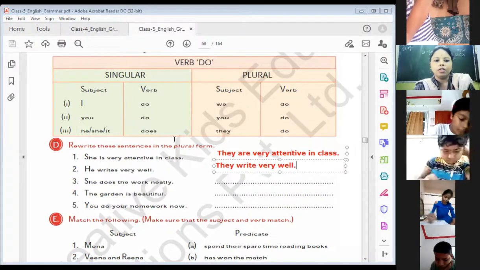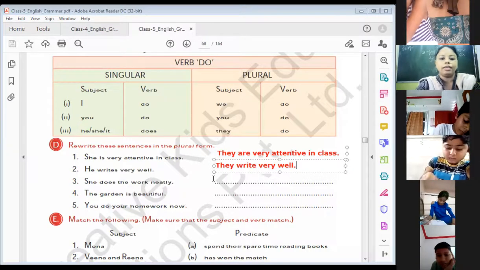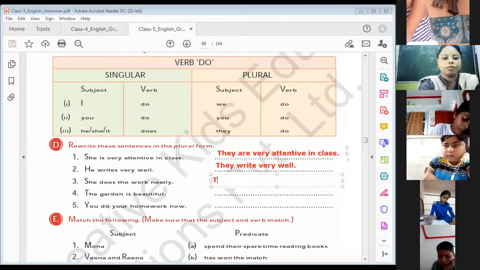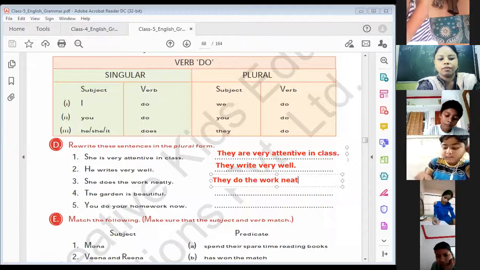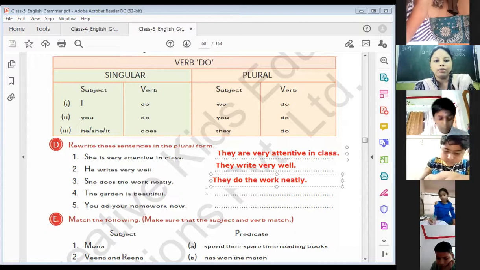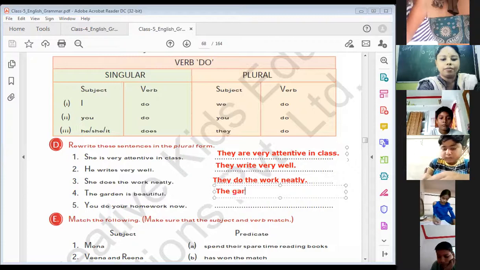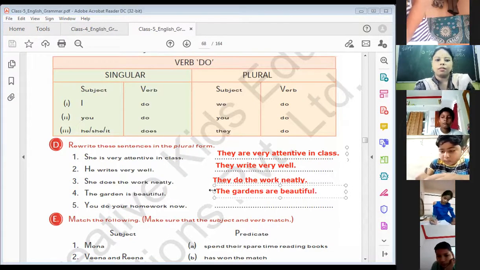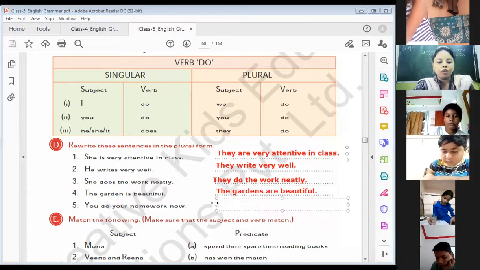She does the work neatly. They do the work neatly. The garden is beautiful. The gardens are beautiful. Understand? You do your homework now. All of you do your homework now.